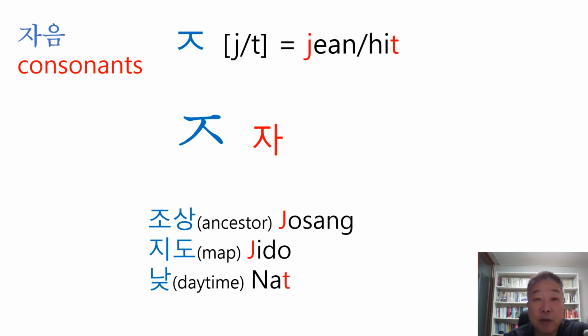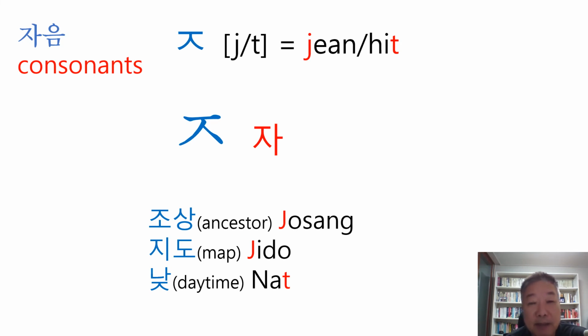And the next consonant is ja. Ja usually sounds like the J in gene, but sometimes when it comes at the end of the word, it sounds like T in the word hit.